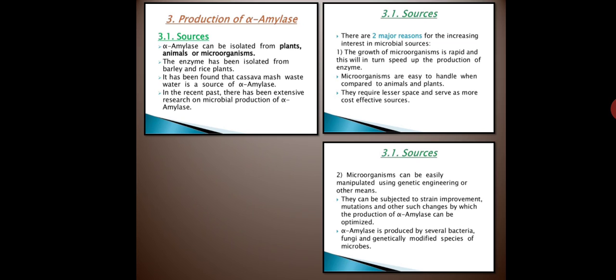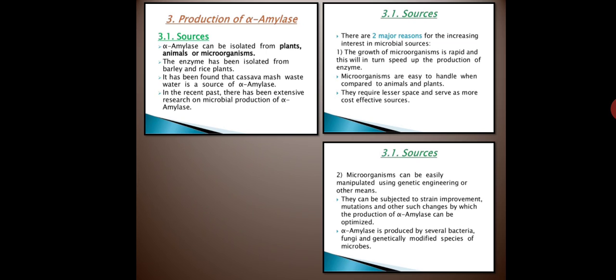See, enzymes are produced in two forms. First is intracellular, second is extracellular. In intracellular, the enzymes are produced inside the cells, and in extracellular, the enzymes are produced outside the cells. So fungi produce these extracellular enzymes. And the growth is very mat, okay. Mycelium grows, hyphae grow, and inside that our required or desired enzyme is there. When we see downstream processing, we will also see how we purify our enzyme from the mycelium, okay. So that is the main concept. By using these two species we produce the amylase enzyme.